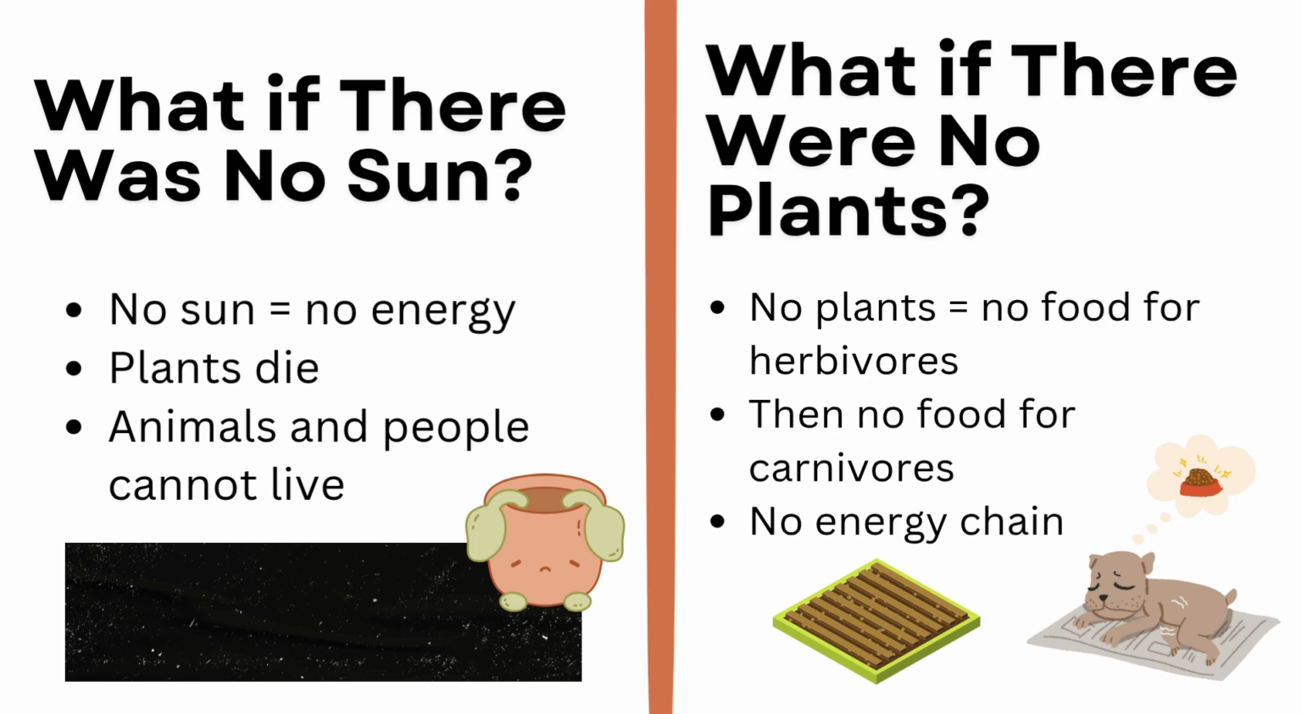If there were no plants, the energy chain would also break. Why? Because herbivores would have nothing to eat, and carnivores would also not be able to eat the herbivores. The energy from the sun would not move through the chain, so no one would get any food or energy.